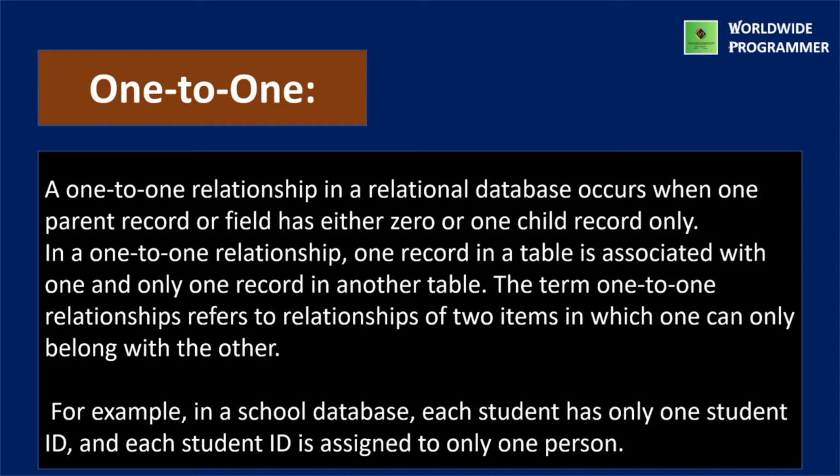The term one-to-one relationship refers to relationships of two items in which one can only belong with the other. For example, in a school database, each student has only one student ID and each student ID is assigned to only one person.